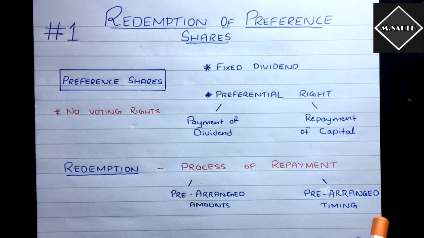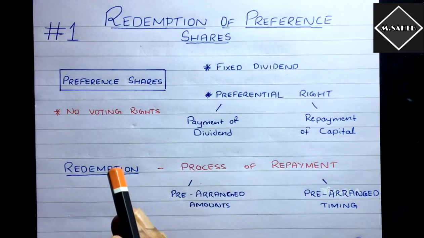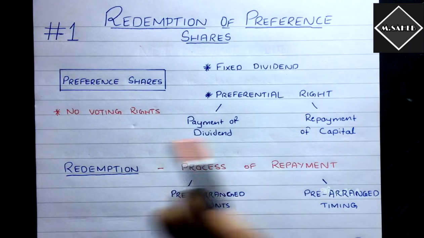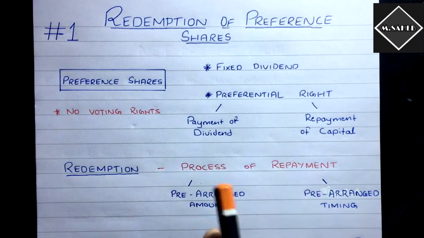And here you have to understand that when the shares are issued, at that time itself, the company will decide at what amount we are going to pay the preference shareholders back at the maturity date. That will be decided in the beginning itself, beforehand. So that is a pre-arranged amount. For example, the shares were issued at 100 and they are repayable at 110. That's a pre-arranged amount. And then pre-arranged timing. The maturity date will also be decided beforehand. When is the company going to pay back? That will be decided beforehand.